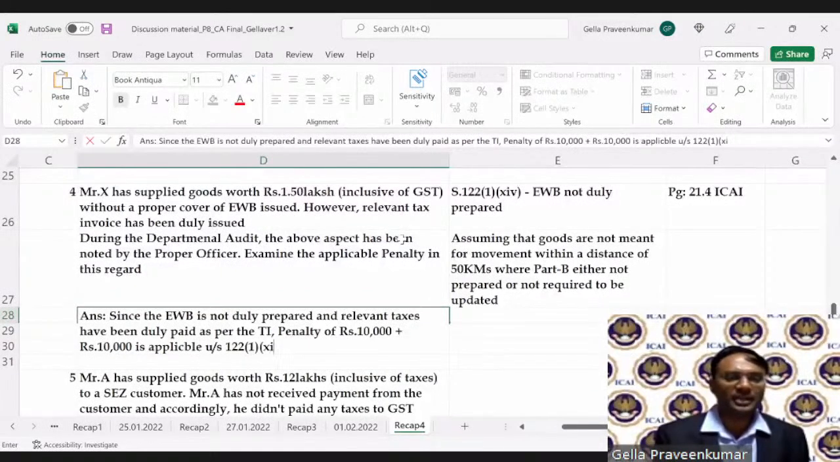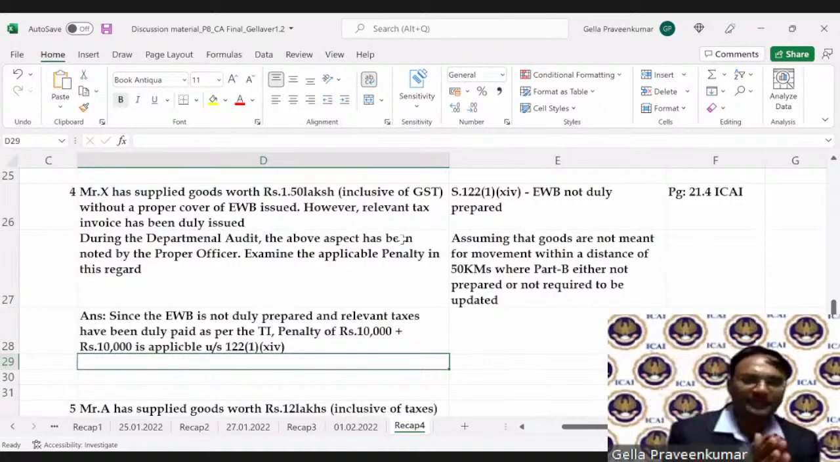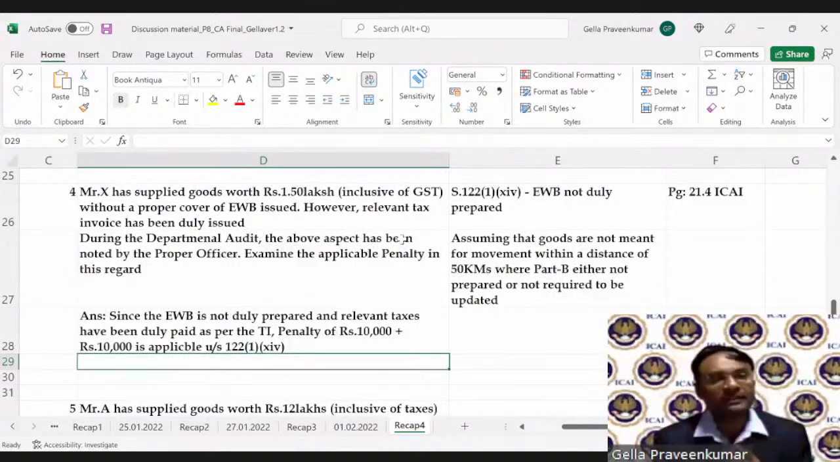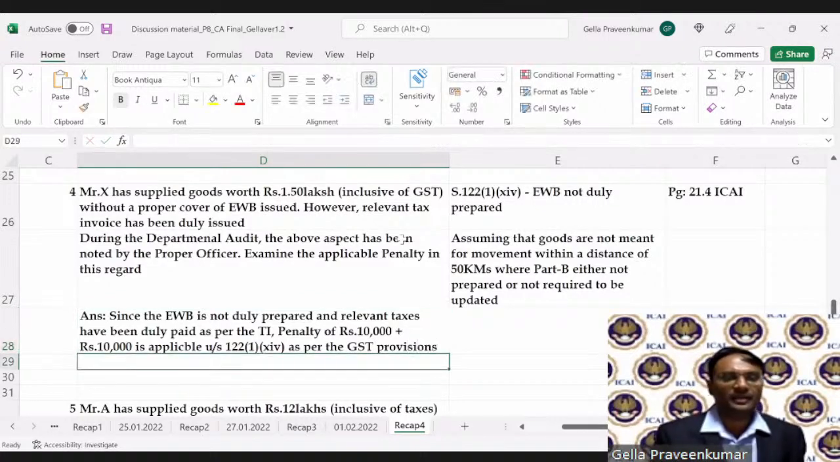In the examination, don't worry that you have to quote section 122 subsection 1 clause 14. Absolutely don't worry. So what if I don't remember section 122? There are certain sections I don't even remember. In case you don't remember the section, then you can say as per the GST provisions. Marks will not be deducted just because you have not quoted the right section. Saira, hope this is clear, ma'am. Namita and others, hope this point is clear.